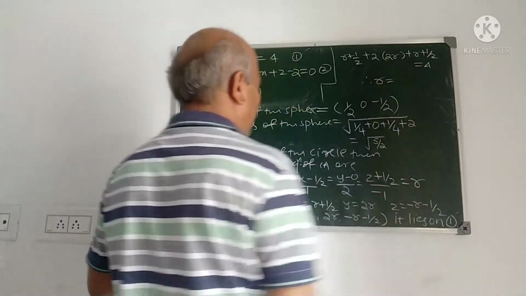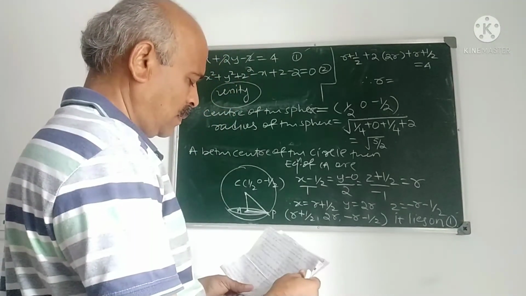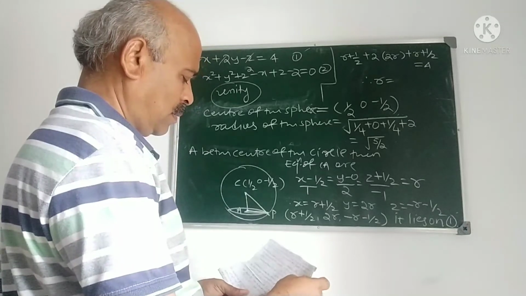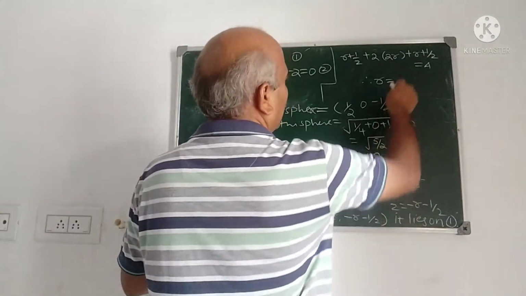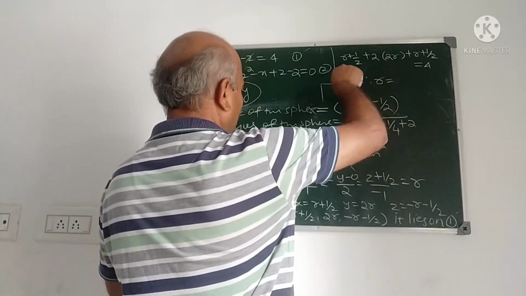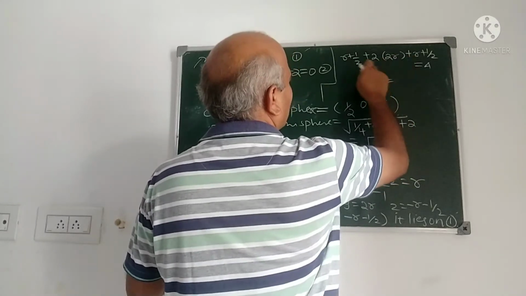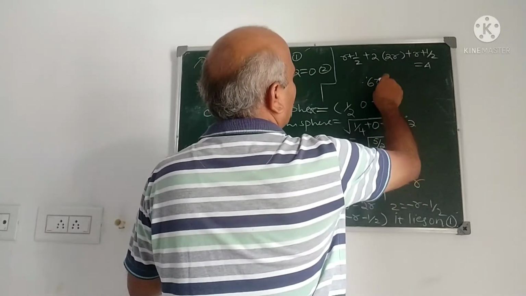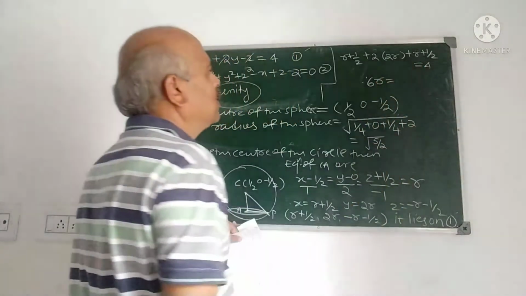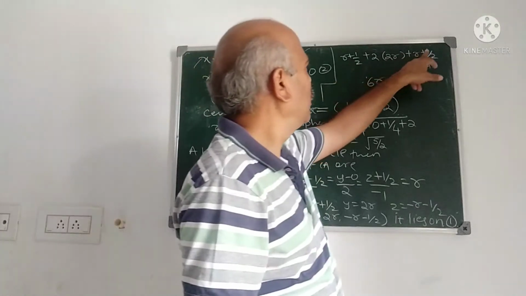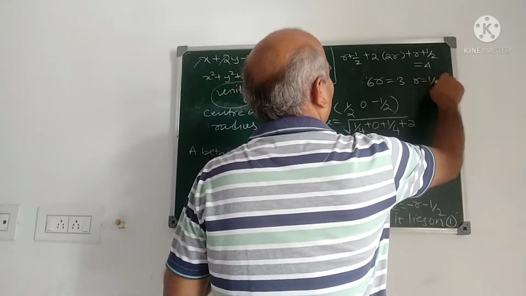Therefore find out r from this. 6r plus 1 is equal to 4, so 6r is equal to 3, r is equal to half.